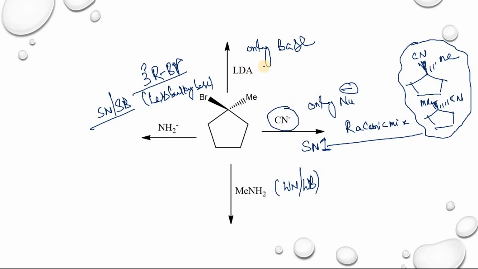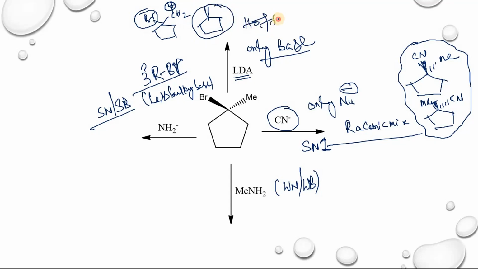Suppose you take lithium diisopropylamide, it's a bulky base, it can abstract a proton from methyl. So in this case, this is the mechanism. This one is bromine and this one is methyl. Here there is abstraction of a proton. This proton will be abstracted by the lithium diisopropylamide and there is an elimination of bromine from this position. So you will get the less substituted alkene. This is the major product. This is the Hofmann product.